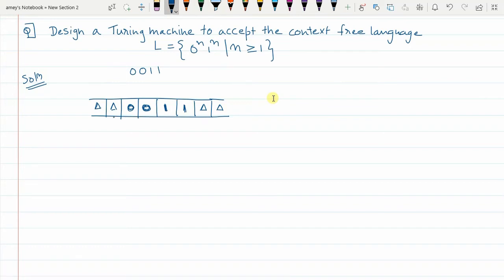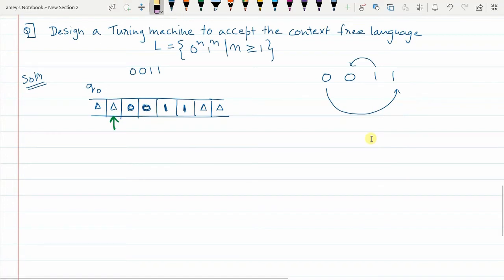Initially the input pointer will point one place to the left of the input string. The input string starts from here, and the pointer will point one place to the left of it. And initially we are in the Q0 state. Fine. So how to match? Equal number of zeros and ones means we have to match, correct? So if you have the string 0011, that means this 0 should match this 1, and then this 1 should match this 0,